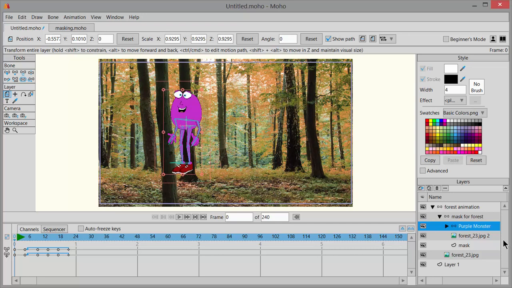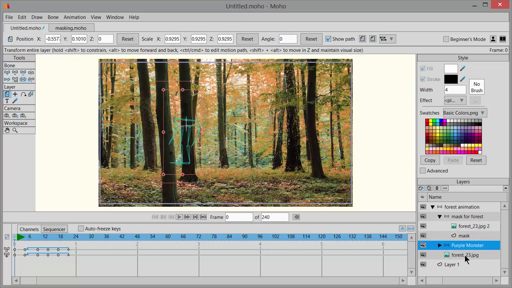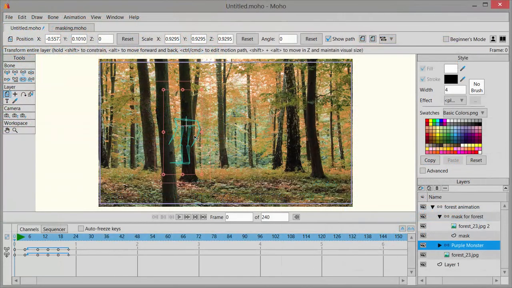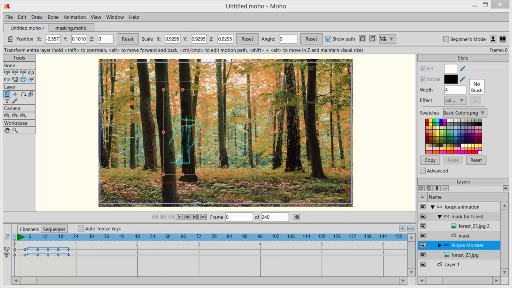Now this is also important. Go to the layers and move your purple monster just above this forest that was the first one. Again, everything in your layer stack needs to look exactly like this. And yes, he's hidden, but not for long. Be sure that you've been on frame 0 for all of this, or you'll need to start over.